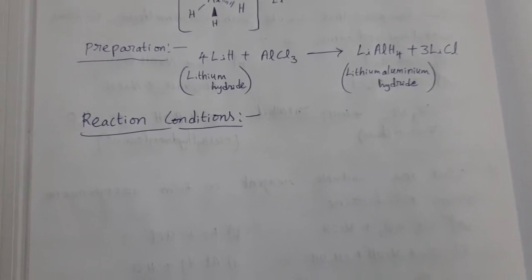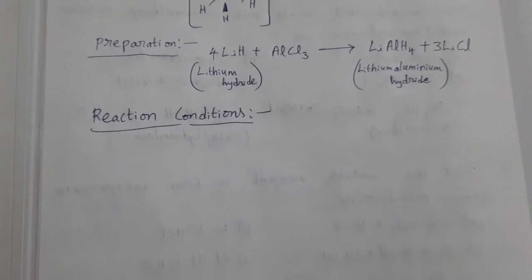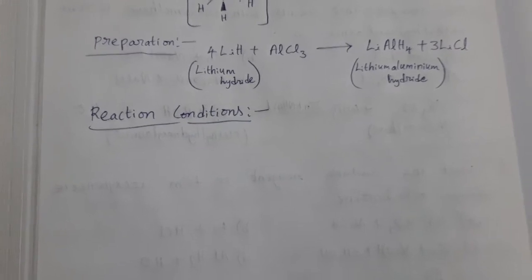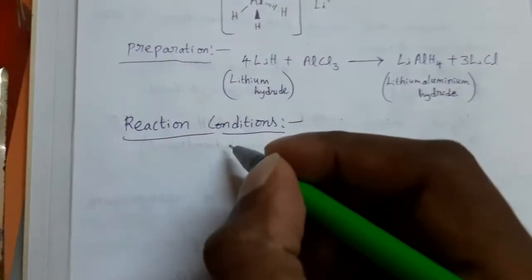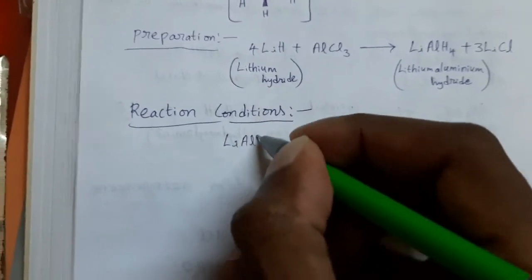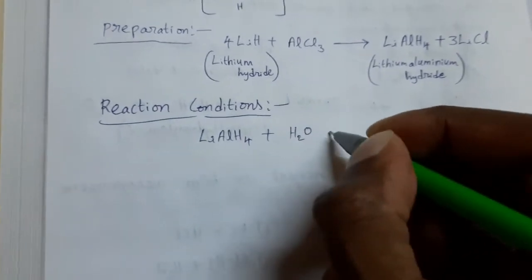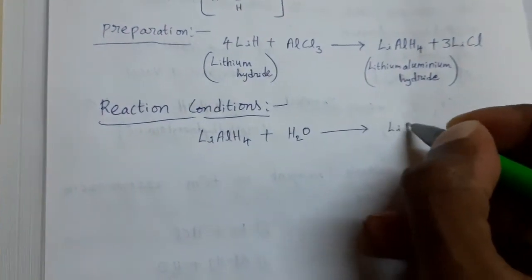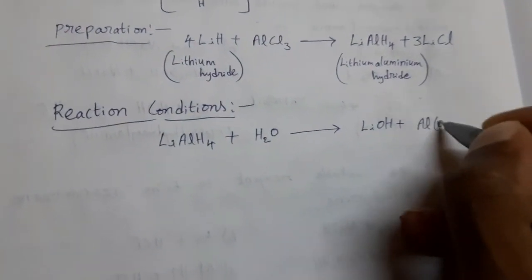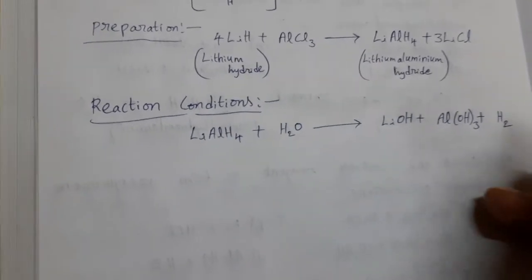Any small moisture in contact with LiAlH4, and the reaction takes place violently and releases hydrogen gas. The reaction between LiAlH4 and water is LiAlH4 plus H2O gives rise to LiOH plus Al(OH)3 plus hydrogen.